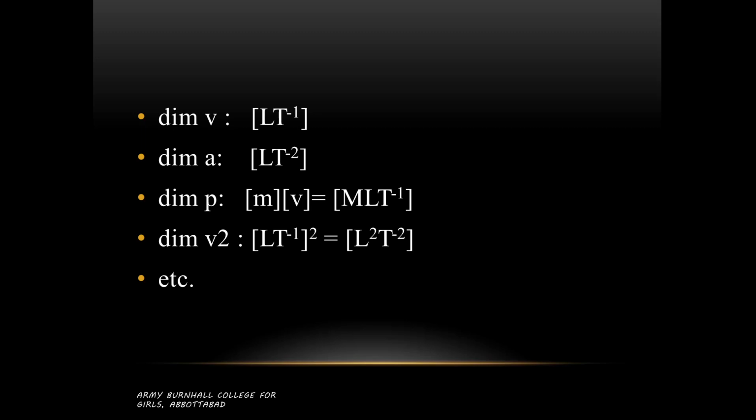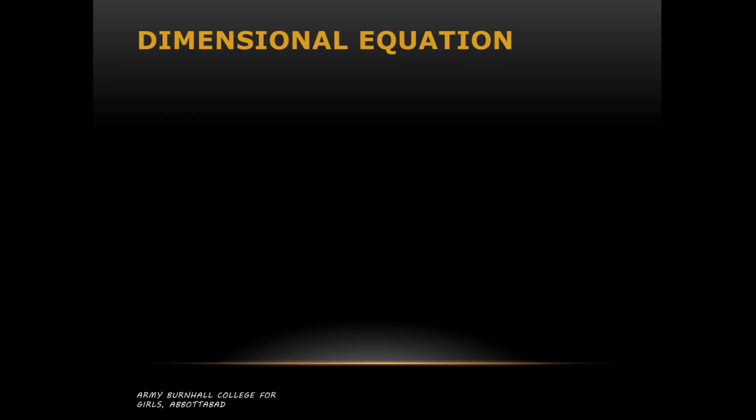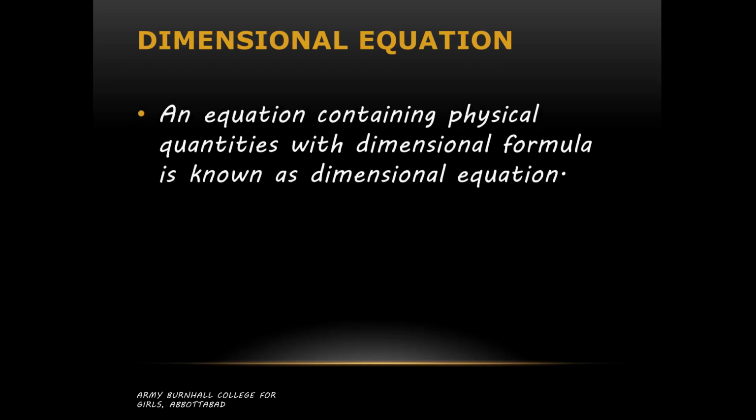Dimension of v square, we can write it as [L T^-1] whole square. We are taking square of the dimensions of velocity, so square is applied on both quantities. [L^2 T^-2] within square bracket, that will be the dimension of v square. All these things can be written like this. That is a simple concept, nothing very much difficult.